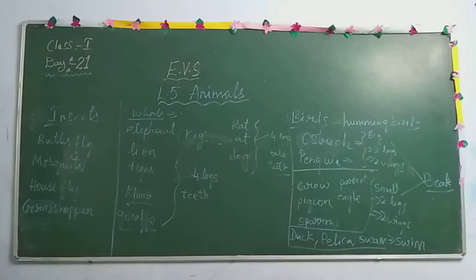These are the insects. So what are insects? Insects are also small animals: grasshopper, housefly, butterfly, mosquito and ant.